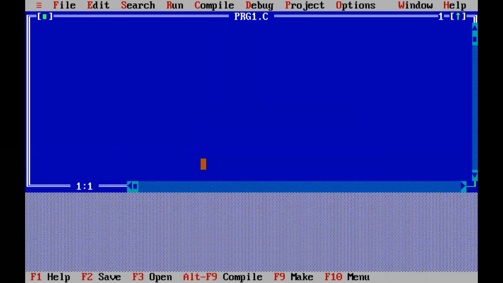So what should be the first line? All can speak now. The first line should be hash include stdio.h. Then you can start with main. I'll show you the difference with void main. If you just write main, it will show an error, that it is not having any return value.